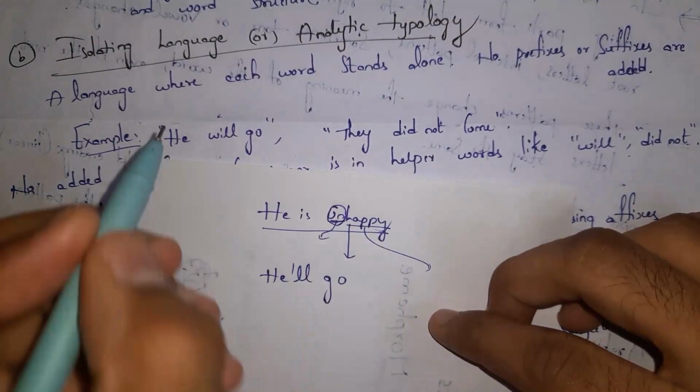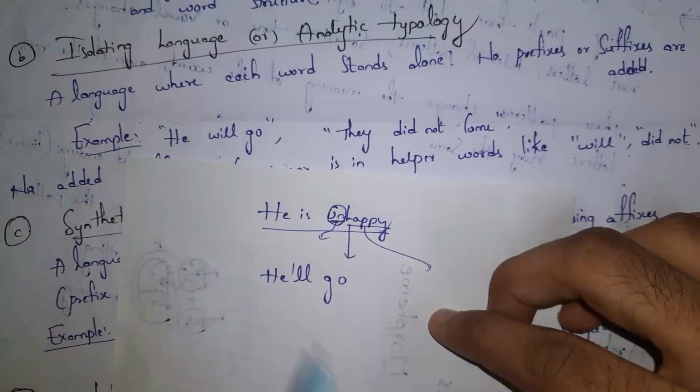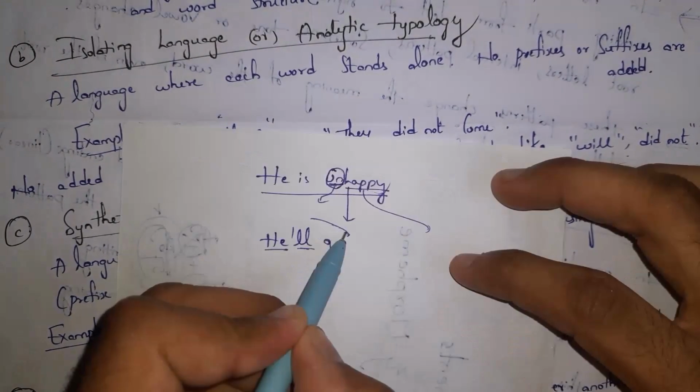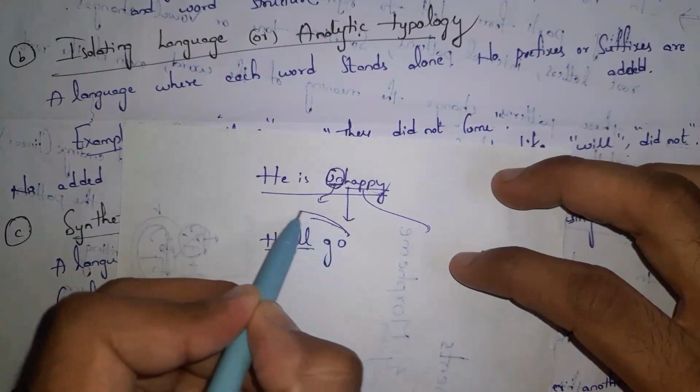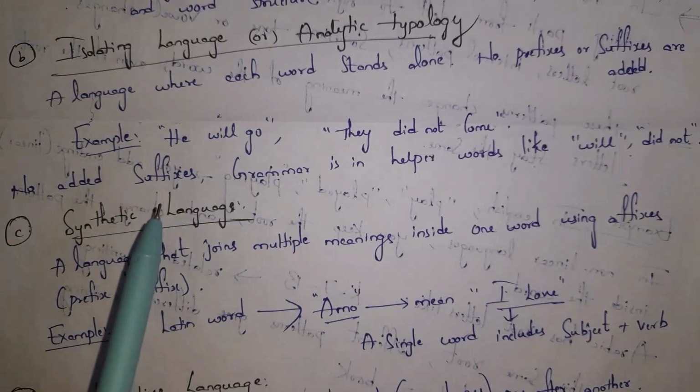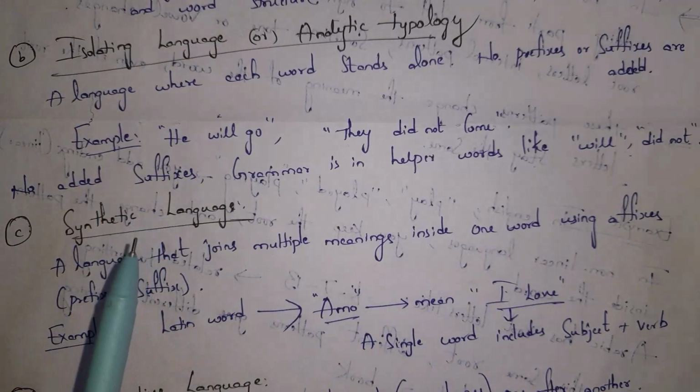Similarly, if instead of "he will go" I write "he will goes", where "he" is the root word and the ending is a suffix, as there is a suffix in this sentence, we don't consider this sentence isolating language. In a sentence, if there is no prefix and suffix for each and every word, then we consider it isolating language.